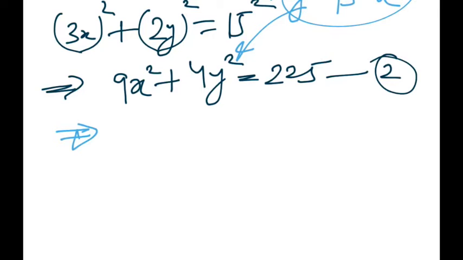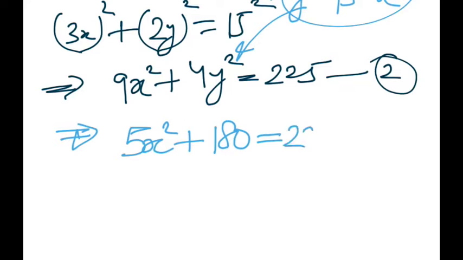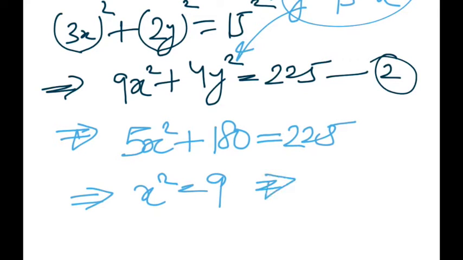So we'll get a quadratic which would look like this: 5x square plus 180 plus 225, which is nothing but x square equals 9, which means x equals plus or minus 3, right?